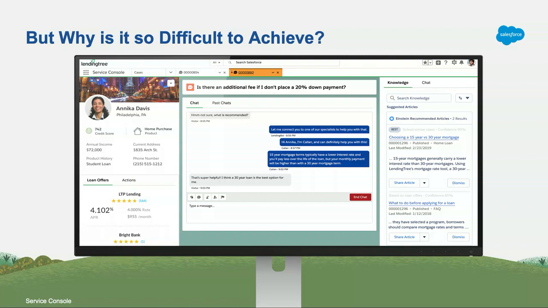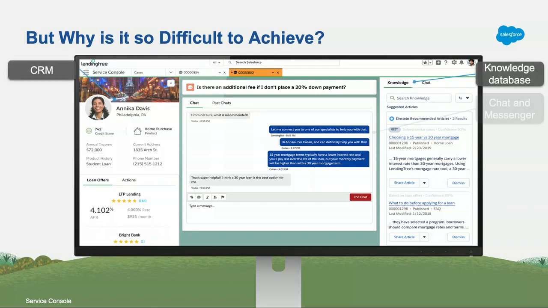Now, Salesforce does a great job at pulling in your information from a CRM to power things like knowledge, chat, as well as AI. But we know the reality is that not all your information is within Salesforce. And on top of it, it might never be in Salesforce, and that's okay. And so how can we still allow your teams, your agents, to leverage the tools that Salesforce offers, but you're still able to keep your legacy databases, your legacy systems that you've worked so hard to build?